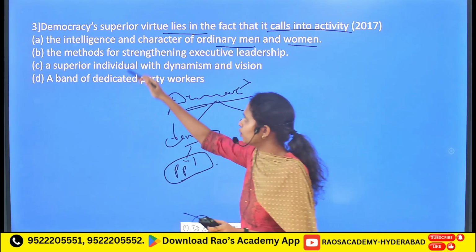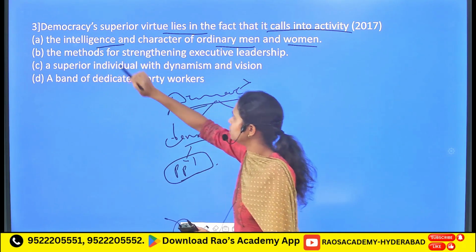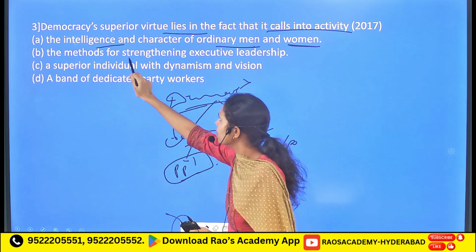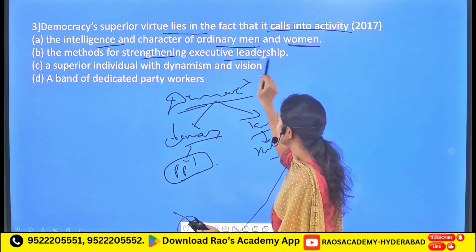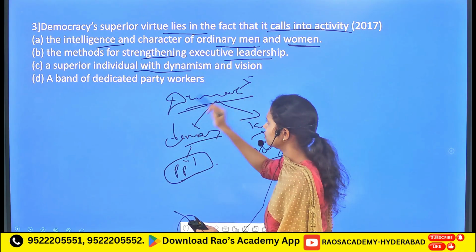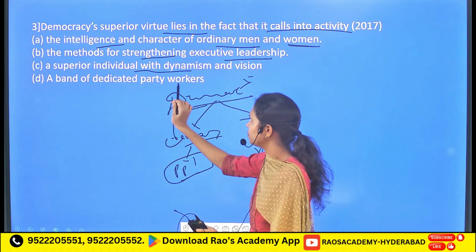So here, among the statements, the first one is the intelligence and the character of the ordinary man and the woman, followed by the methods for strengthening the executive leadership, followed by a superior individual with dynamism and vision, followed by a band of dedicated party workers.